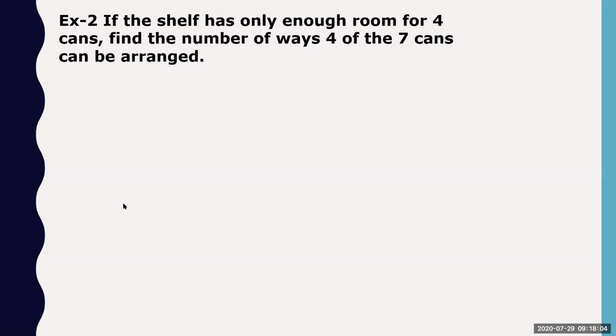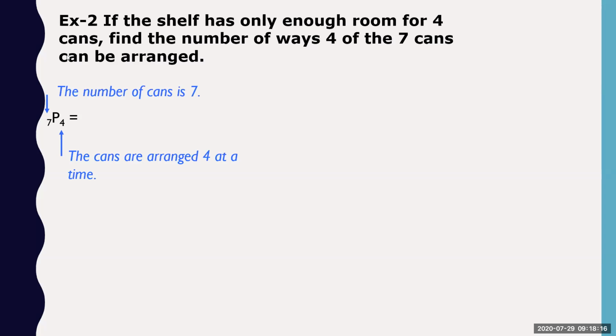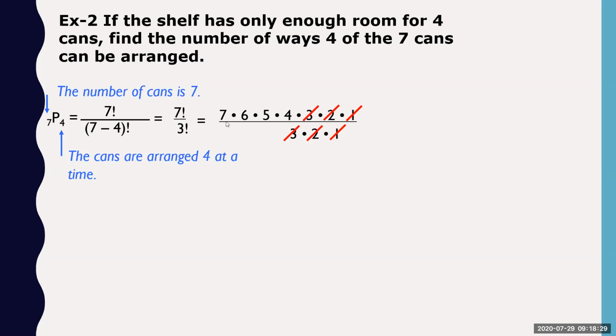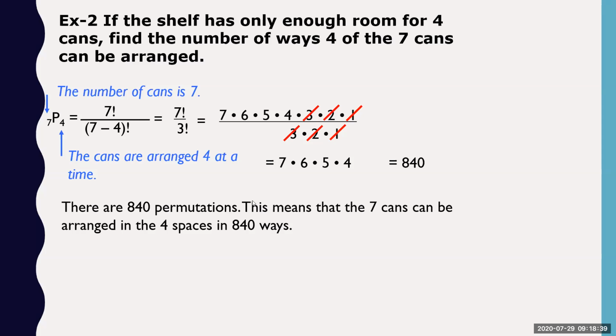Okay, if the shelf has only enough room for 4 cans, then find the number of ways 4 of the 7 cans can be arranged. So 7P4, the number of cans is 7, and the number of cans we are arranging is 4. So can you calculate quickly? This slide I have just to show you that the numbers get cancelled out. So we'll get 7 into 6 into 5 into 4. So we have 840 permutations here.